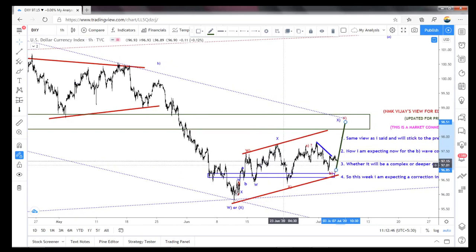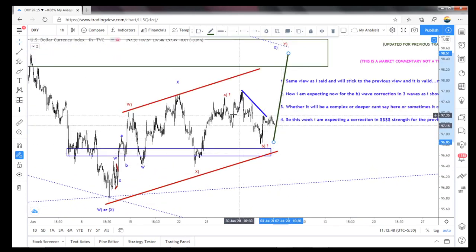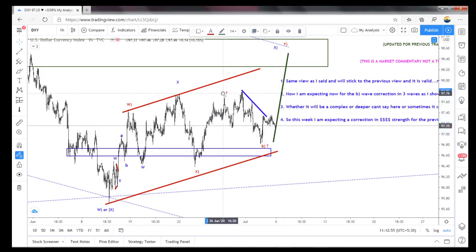So that is my view as per this. So whether it could be a triangle in the B wave is also possible, because A is ended here, so I took it as an irregular. If it is a triangle, it is a little bit confusing here, because it's already an expanded flat. So I'm thinking the C wave has to come to this zone.